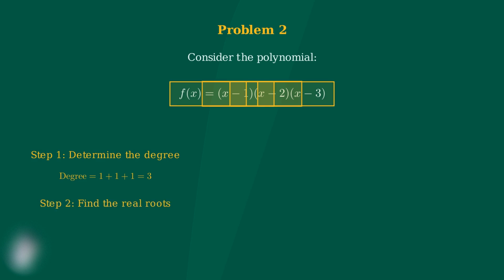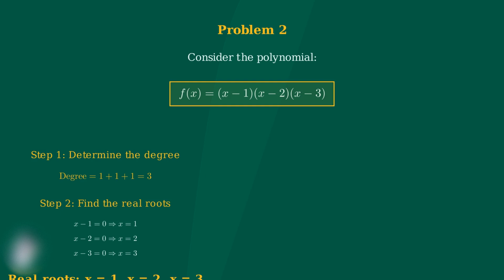Now let's find the actual real roots. When a polynomial is in factored form, the roots are the values of x that make each factor equal to 0. For the first factor, x minus 1 equals 0 when x equals 1. For the second factor, x minus 2 equals 0 when x equals 2. For the third factor, x minus 3 equals 0 when x equals 3. Therefore, this polynomial has exactly three distinct real roots, 1, 2, and 3.